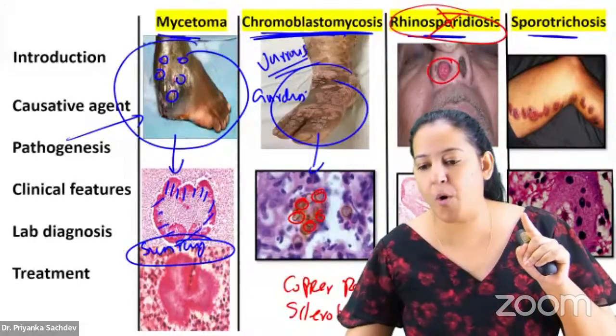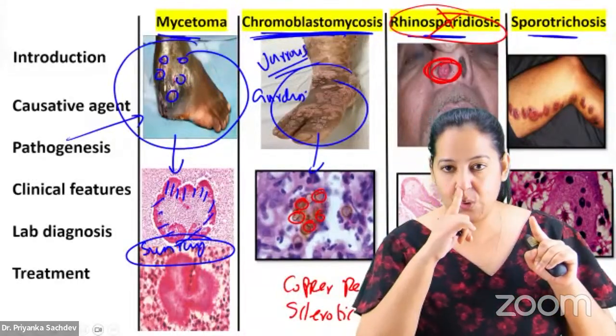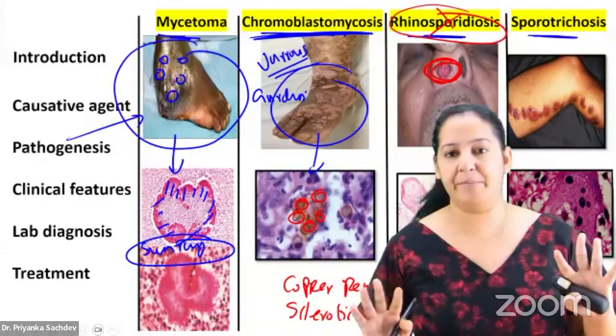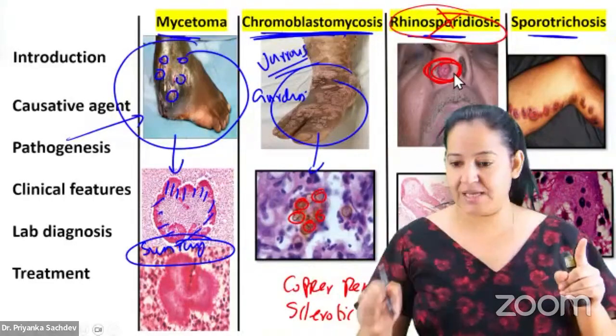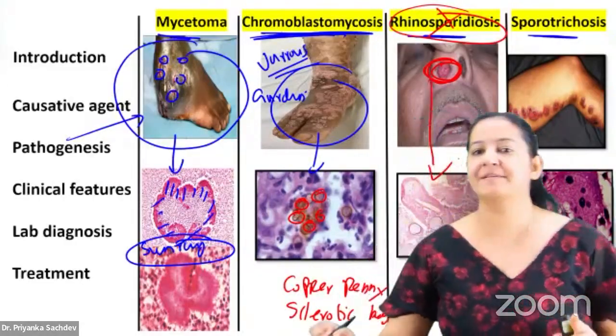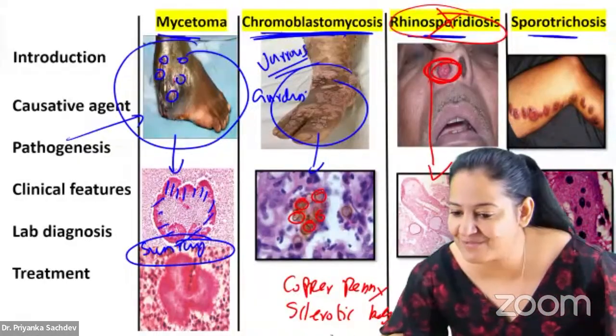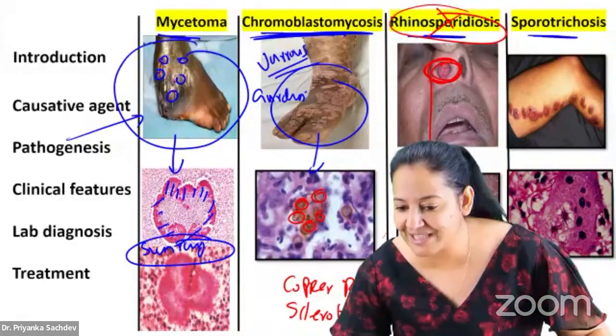After swimming, there is a polyp, a strawberry polyp, especially in the nose, in the mouth, in the larynx, in the ears, in the conjunctiva, in the genitalia. It can be anywhere, but mostly it is in the nose. If you do the biopsy of the polyp, in the biopsy you will get the sporangia.